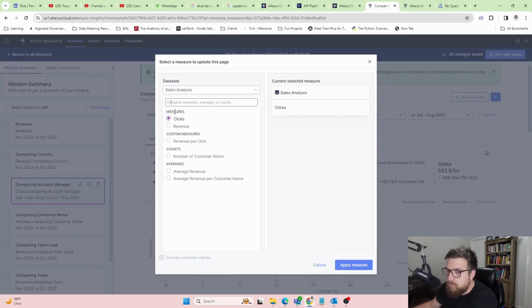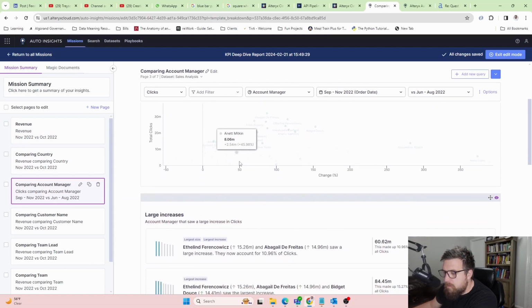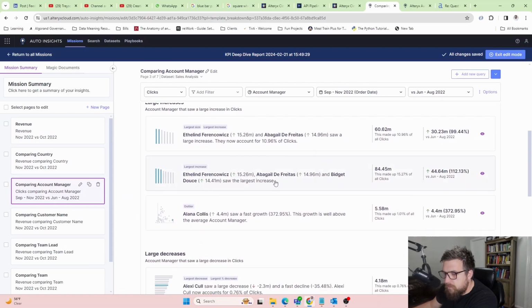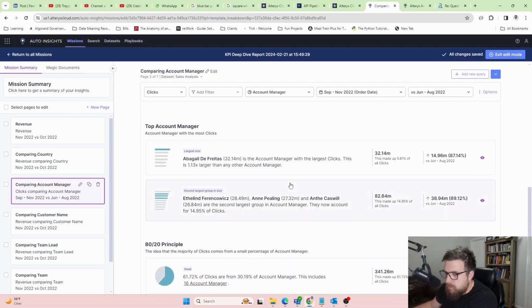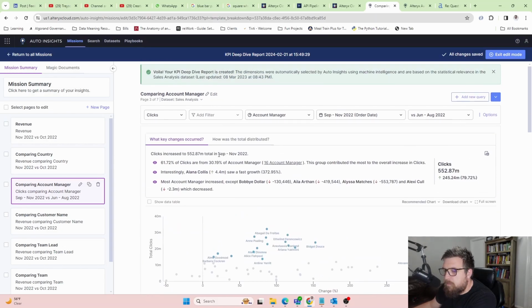Okay, so this is now clicks. This is interesting that I can really quickly switch that. Oh no, this is clicks. I see. This is clicks as applied to account manager. So now we've gone away from the revenue track. I was kind of thinking that maybe it would be like a clicks to revenue comparison, but it does not seem to be. I'd probably be more or less frustrated about that if I knew specifically what the clicks were doing in this, but maybe it's not something that would be expected. So that's fine. I guess that doesn't work that way.